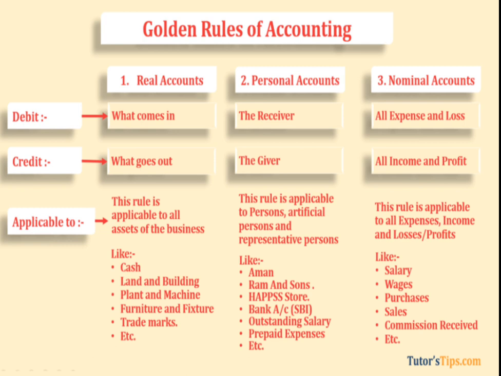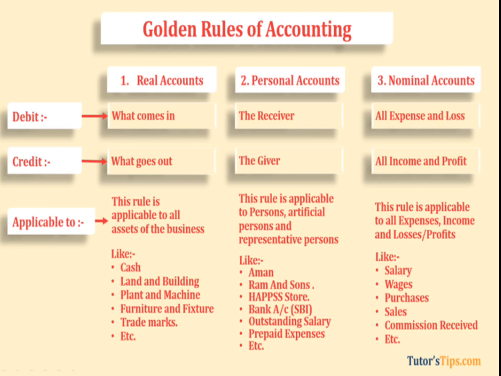Next type of impersonal account is nominal account. Nominal account means the account which is related to all expenses, losses, incomes and gains. Expenses means salary, wages, rent, purchases, sales. These are all expenses. Next, discount allowed. It is a loss to the business. Discount allowed means the discount which we give to our debtor. So that is a loss to the business.